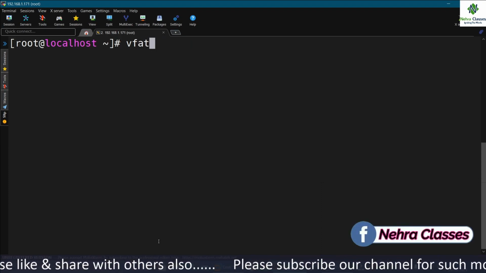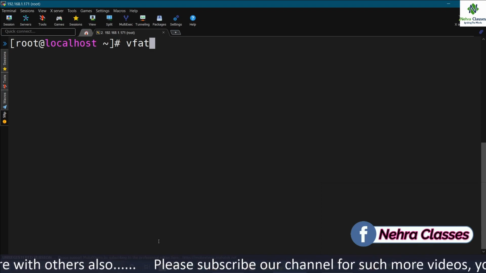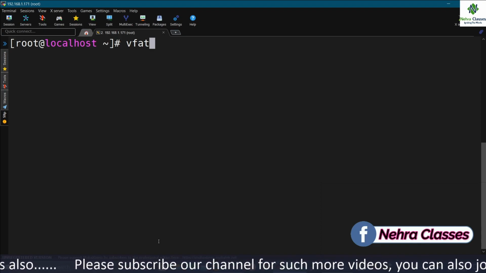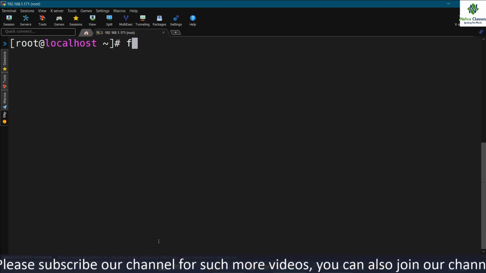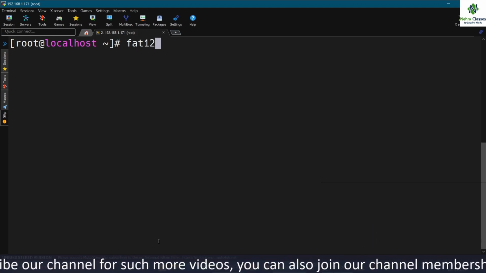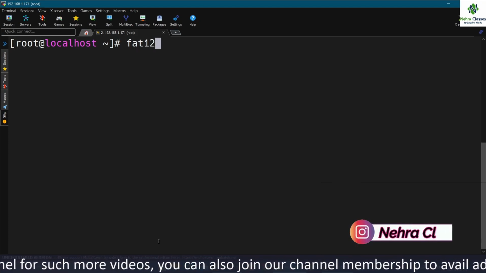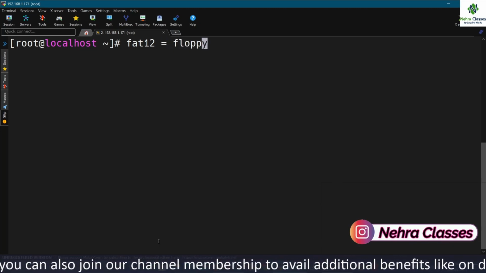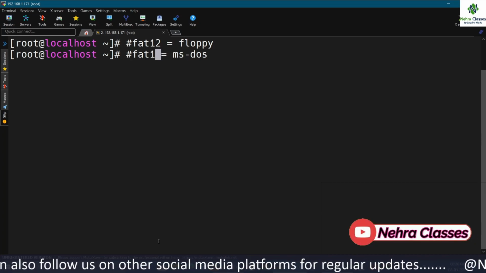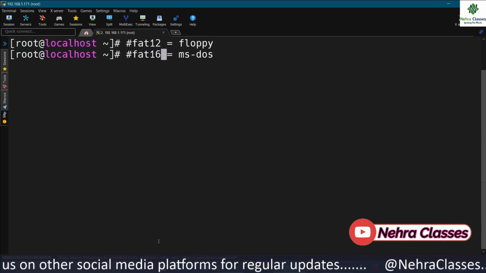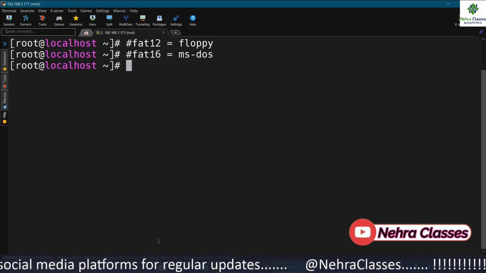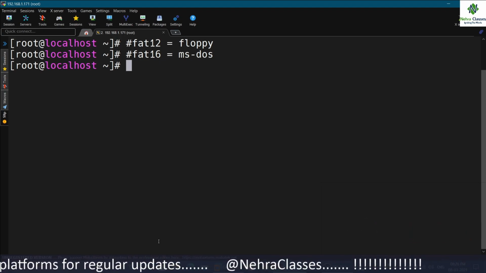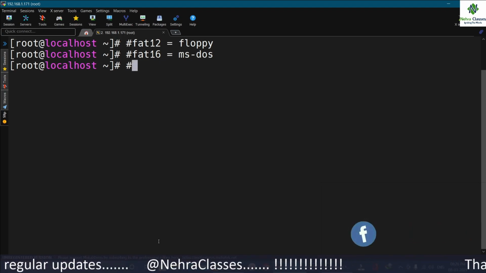The vfat file system exists in a couple of formats like FAT12 for floppy disks. For floppy disks, it is there as FAT12 and FAT16 as MS-DOS, and FAT32 for the larger files.